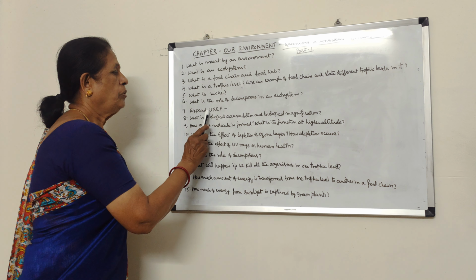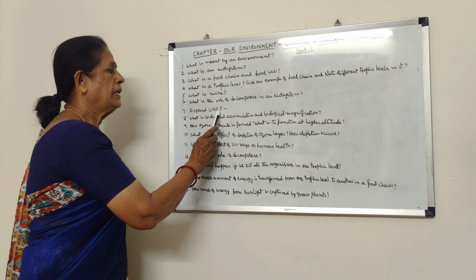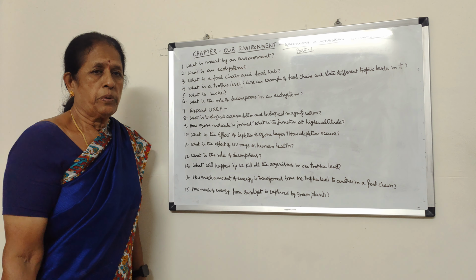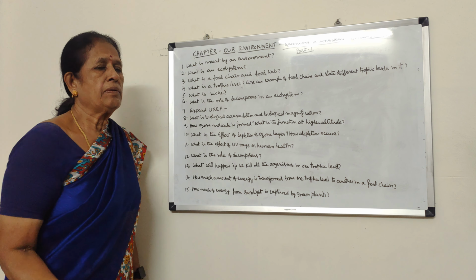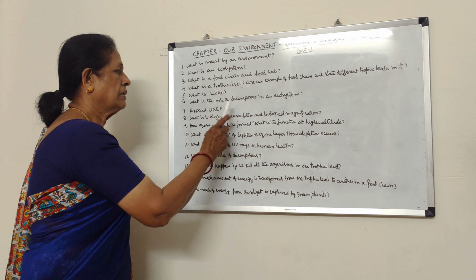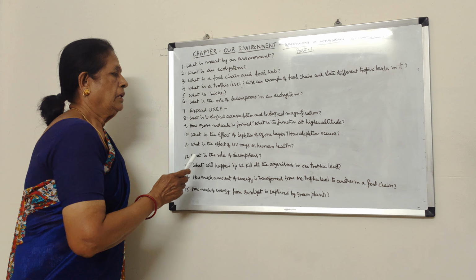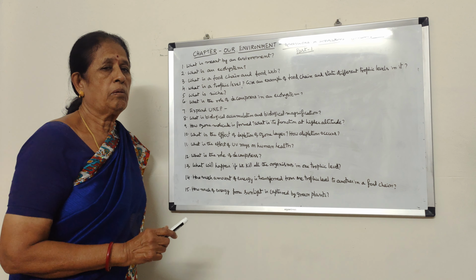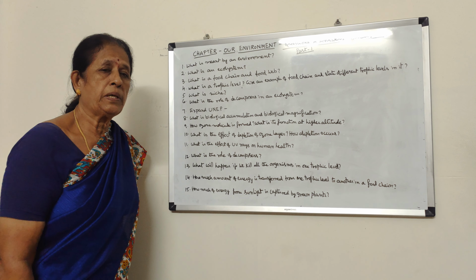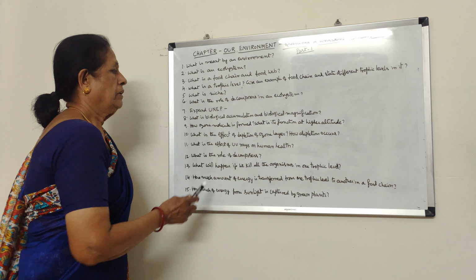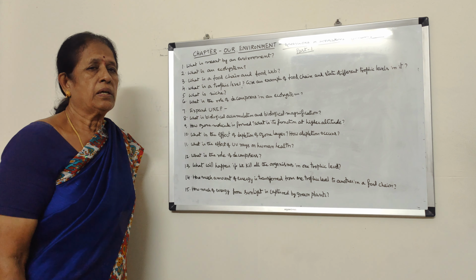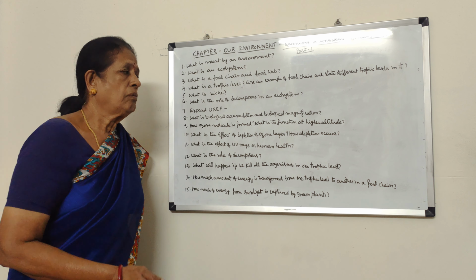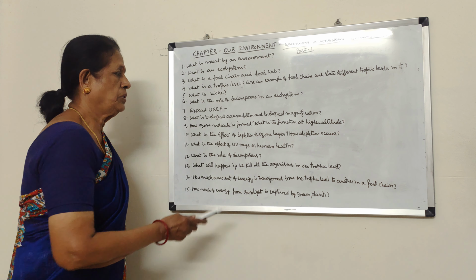And expand UNEP: United Nations Environment Programme, that is called UNEP. It is working on controlling the production of CFCs, chlorofluorocarbons, which deplete the ozone layer. Okay, so they are taking care of the environment and they want to stop the depletion of the ozone layer. So let us see what the ozone layer is.